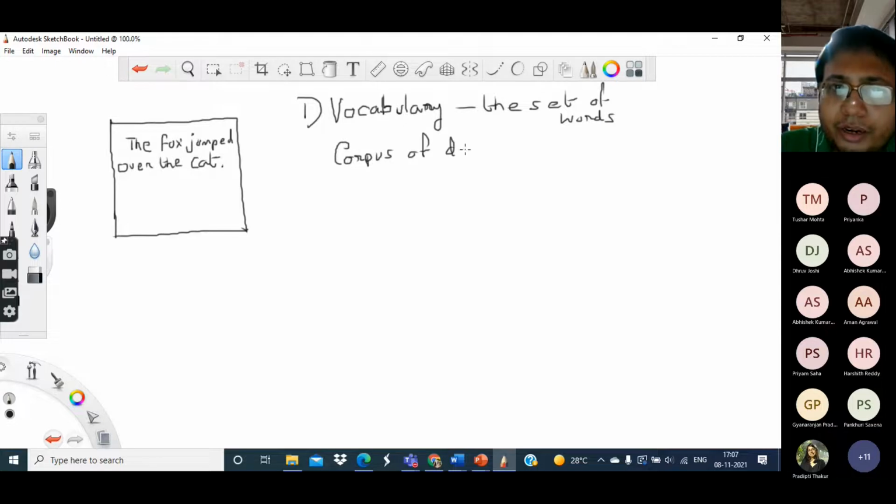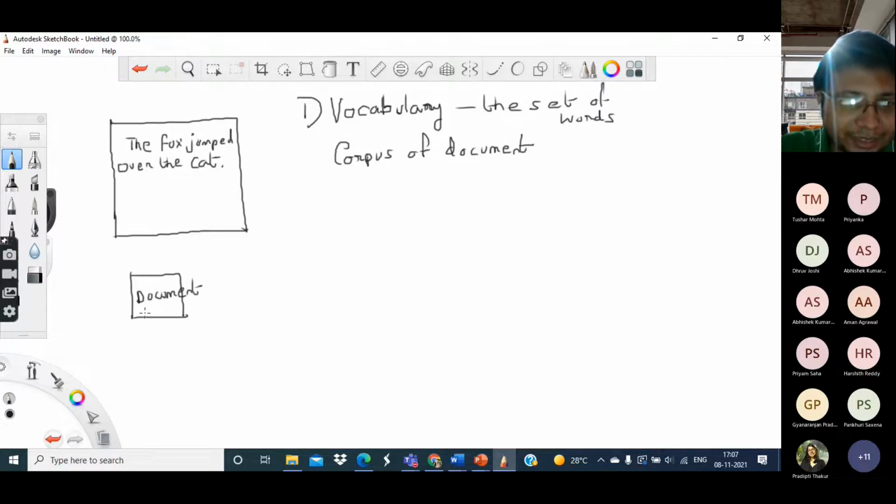So what is a document? We all understand what a document is. Now a document need not be a piece of paper in this case, but it's a unit of any storage of words or any text data set, you can say. So a document basically is a collection of words.